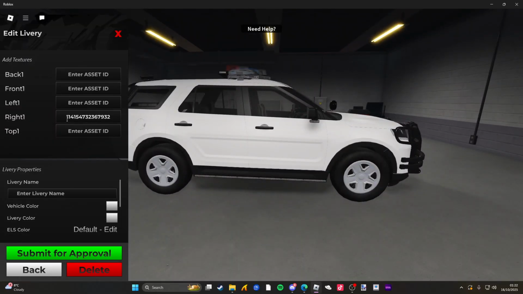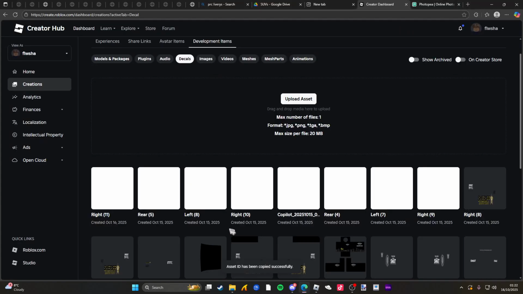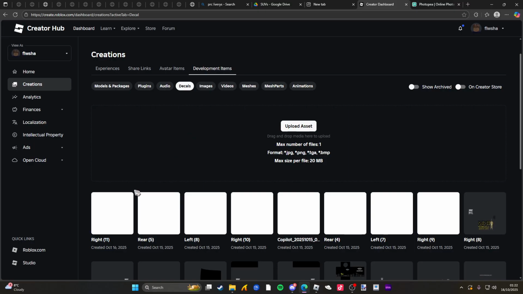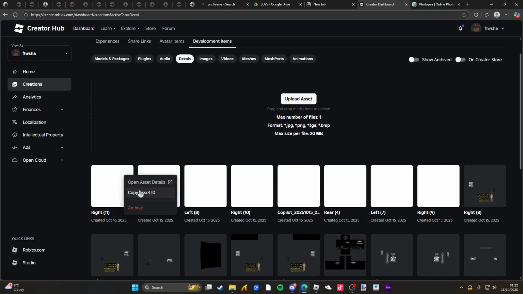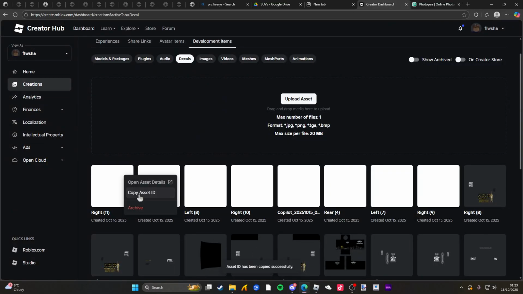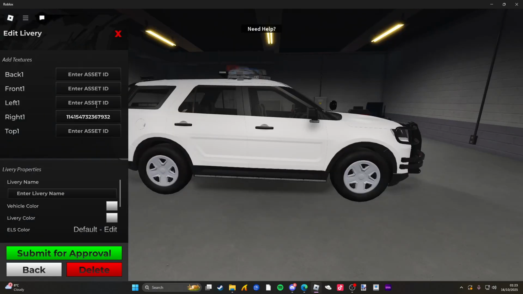You've got to give it a minute to load, because Roblox Creator takes a while. So what you can do in a way is refresh the page to make sure everything is loaded. Then try and copy it again, copy asset ID, and keep trying until it just finally pops up.